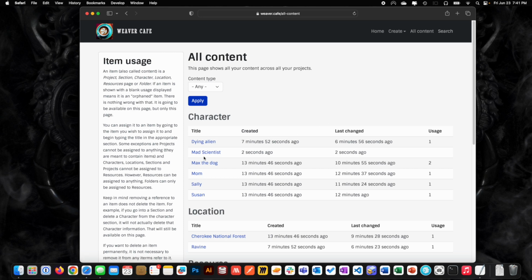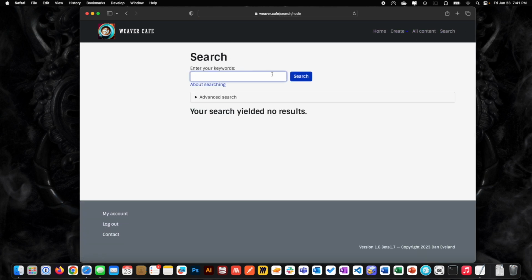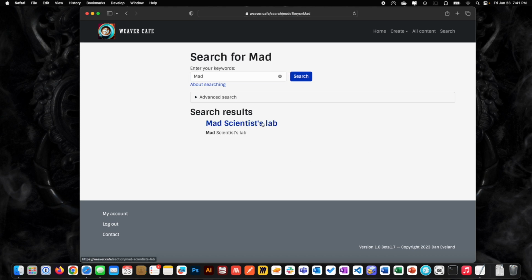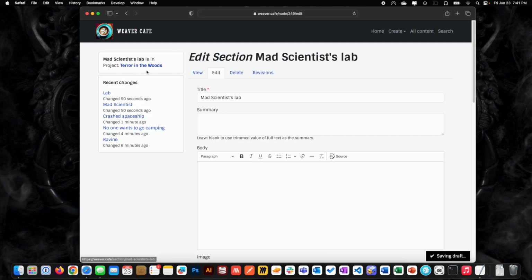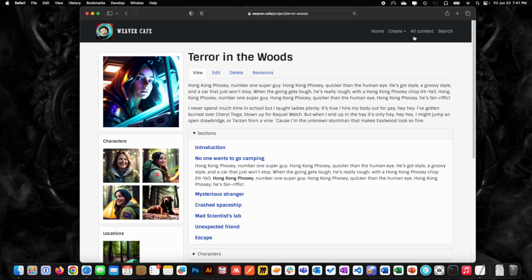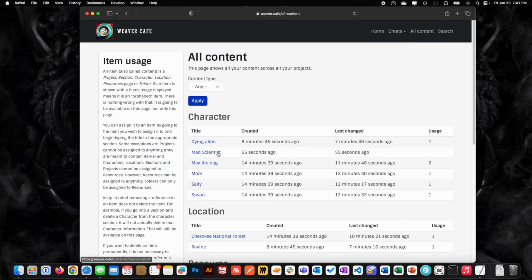Like if you create something and then immediately try and search for it, it may not find it. Okay, well, it did find, but there is a delay. Like mad scientist is probably not going to be found. Yeah, just the lab that we created, which is the section, right? So there is a delay, just so you know. Anyway, so here's the mad scientist.